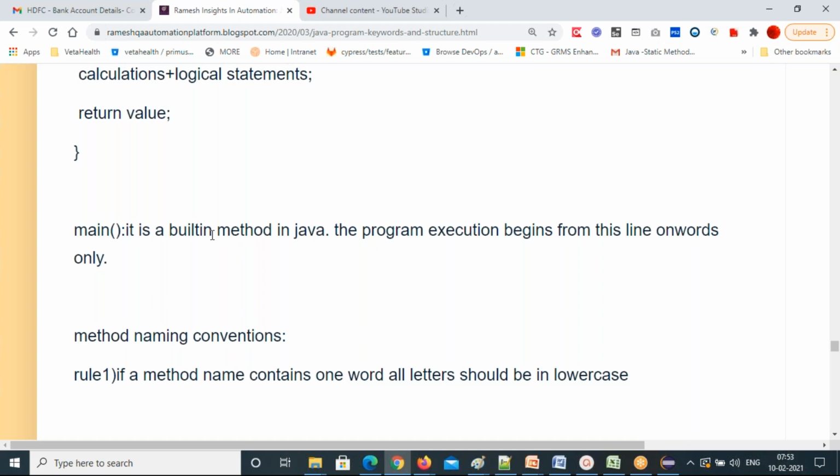I want that return type method in the same class, and another method I want to call. I'll create two methods, madam. One method with the private return type, the data type, and the method name. Maybe I can use it in another method, method 2, in the same class. That is possible. But at any other place you cannot call it, because private is going to stop permission for this method. Private you can use, but only in the same class.